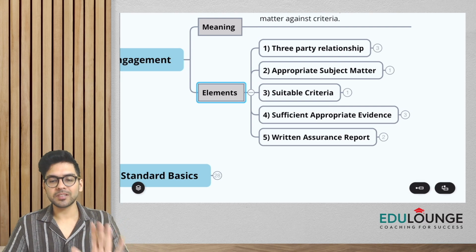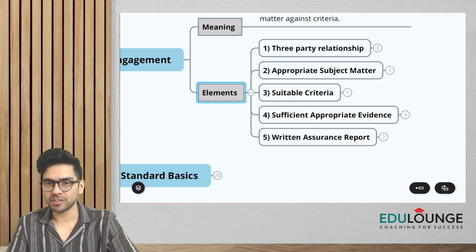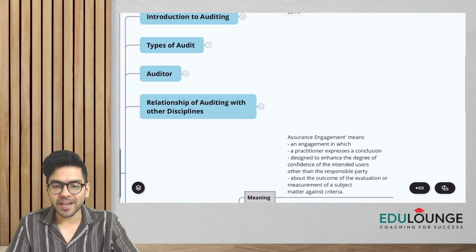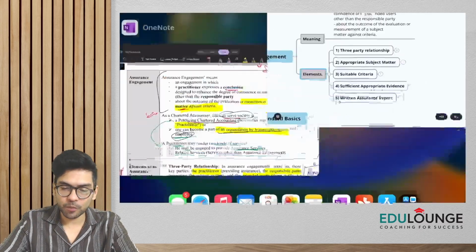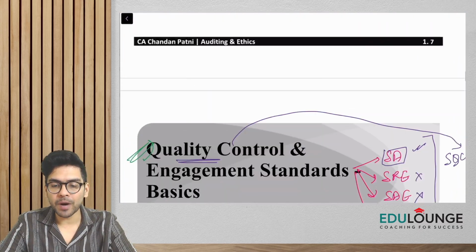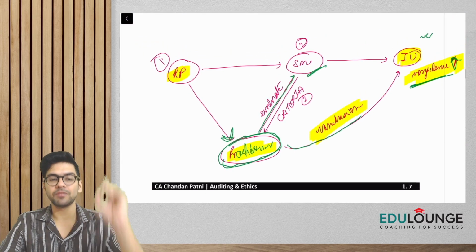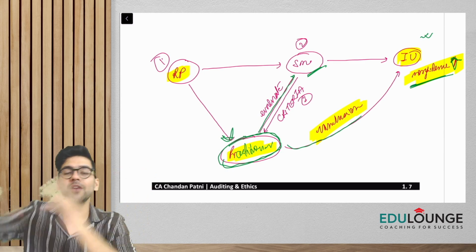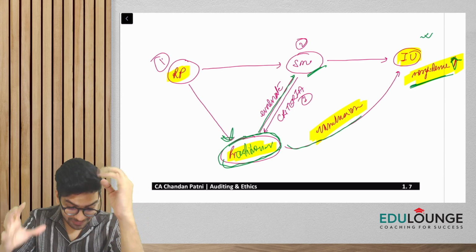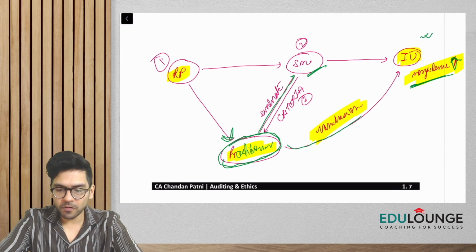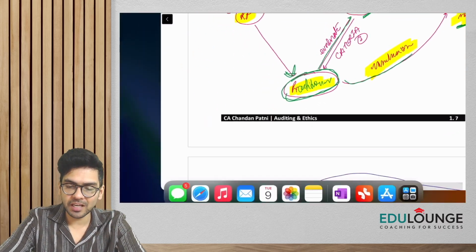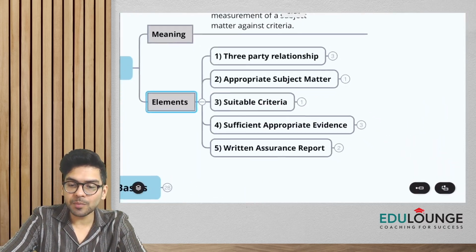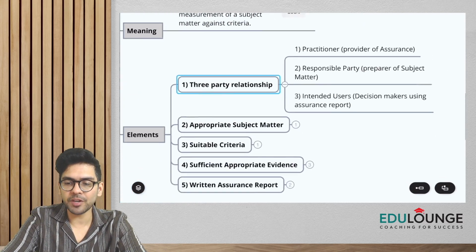Number one, there has to be a three-party relationship. Three parties. Now, if I take you back to the diagram here, how many parties do you see in the diagram, guys? We have the responsible party, number one. We have the practitioner, number two, and we have the intended users also. So it's a three-party relationship, guys. Always remember, the first element of assurance engagement is that it is a three-party relationship. Who are the three parties I have mentioned?